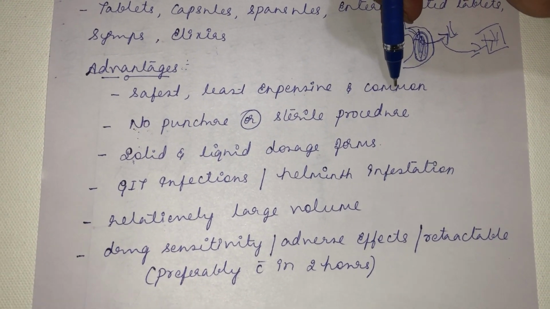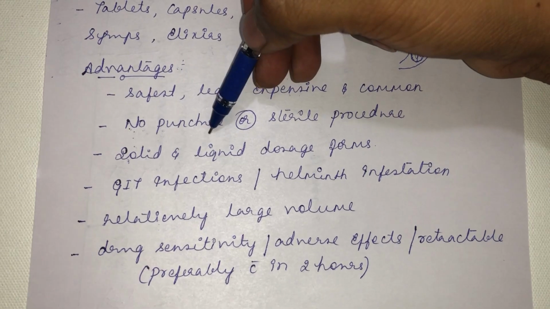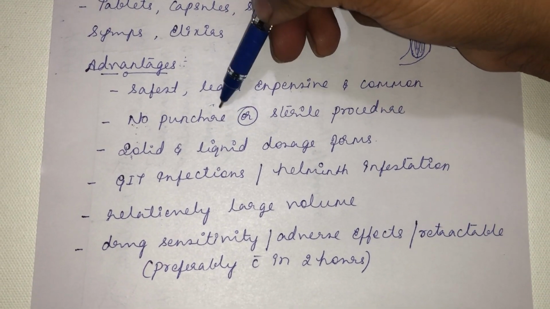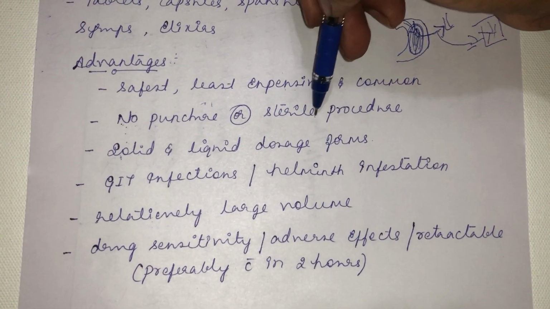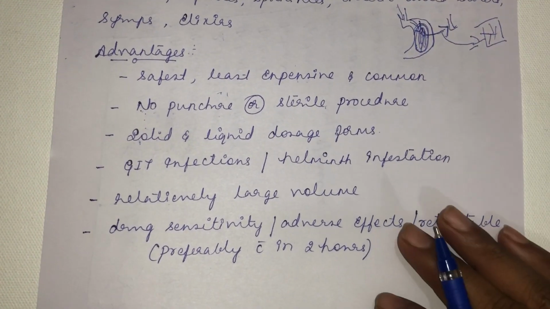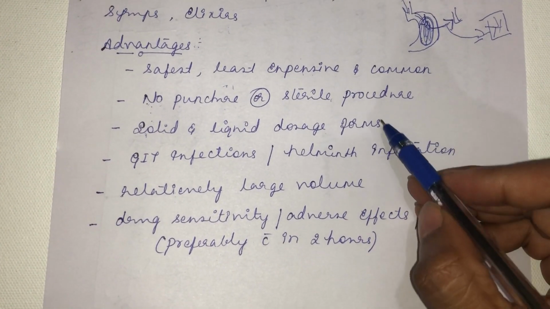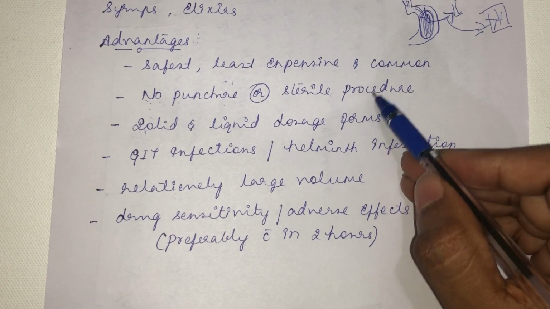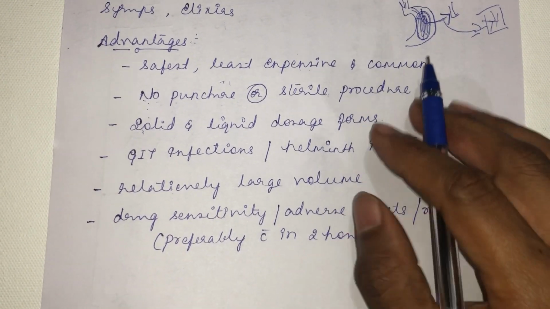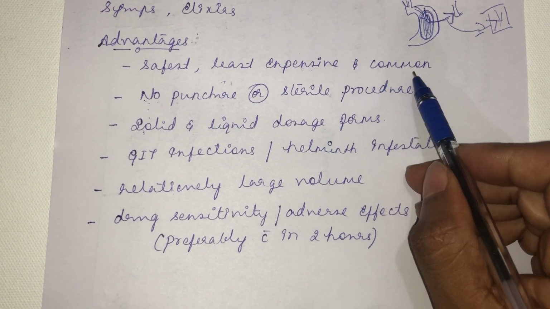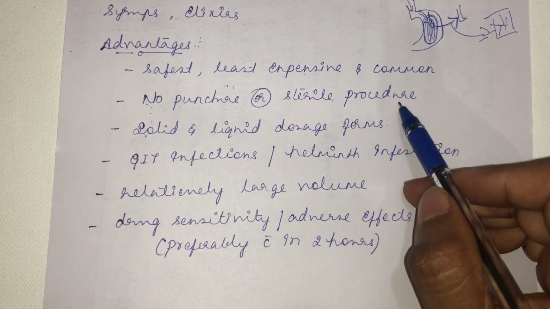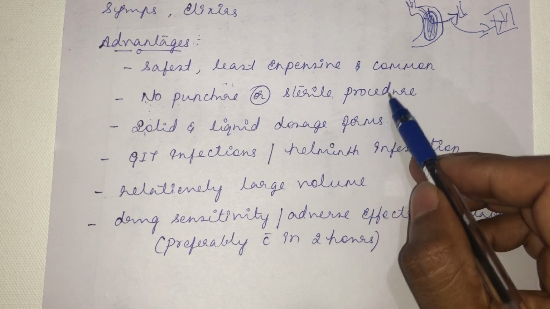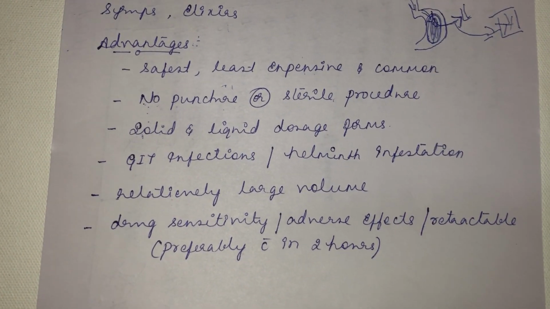The common route of drug administration, and there is no puncture, so you need not puncture, and you don't require a sterile procedure. You need not wash it with alcohol, so no sterile procedures are required for oral administration. Unless you are giving it through a stomach tube or nasogastric tube, where the tubes must be sterile. Unless such interventions are there, sterile procedures are not required under the oral route of administration.